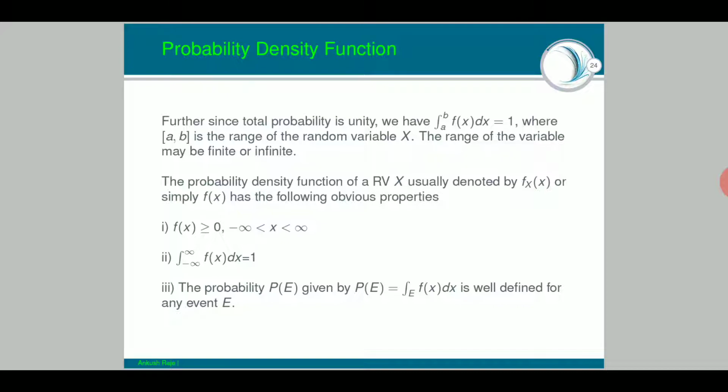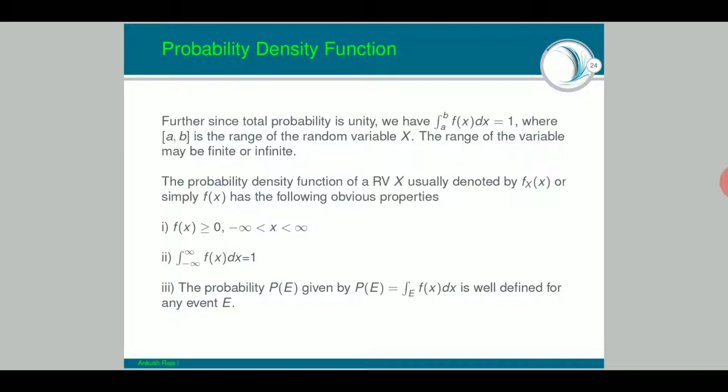The second point is the integration from minus infinity to infinity of f(x) dx equals 1. Remember, they put minus infinity to infinity here just to specify that they are talking about the whole interval on which the function is defined. So do not get confused with that infinity or minus infinity. It may be a finite value also. It is just telling you that they are talking about extremities and not anything else. So the first property is f(x) should be greater than or equal to 0. The second is the integration from minus infinity to infinity of f(x) dx equals 1. That means the sum of all the probabilities should be 1.